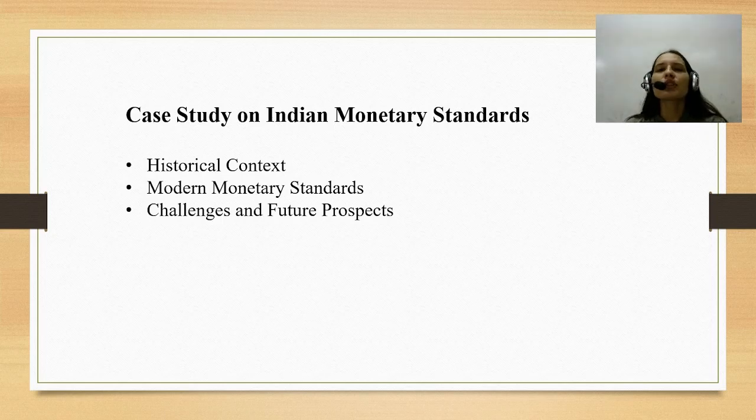Post World War II, the Bretton Woods Agreement established a system of fixed exchange rates tied to the US dollar, which was convertible to gold. This system collapsed in the early 1970s, leading to the current era of floating exchange rates.